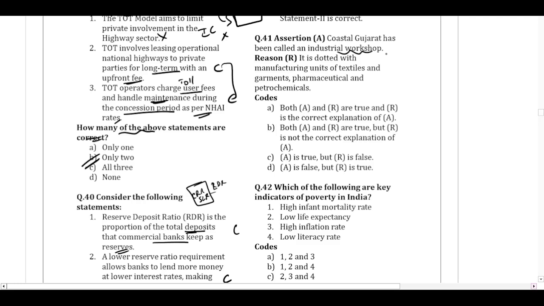And point number one, it is near the coast, so import and export is very easy for the shipping. And point number two, because of the oil drilling companies which are there off the coast, the petroleum companies are there, and there are garment companies, pharma companies, petrochemical companies, and that is why it is known as the industrial workshop. So both statements are correct, and this is the correct reason for the assertion. So both assertion and reason are true, and the reason is the correct explanation for the assertion. The answer is A for question number 41.